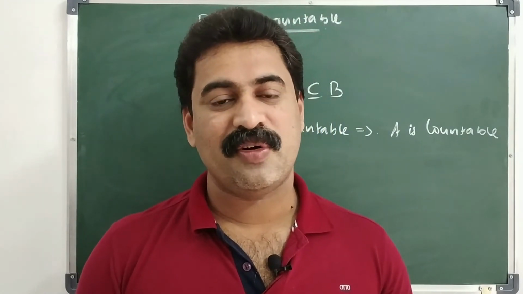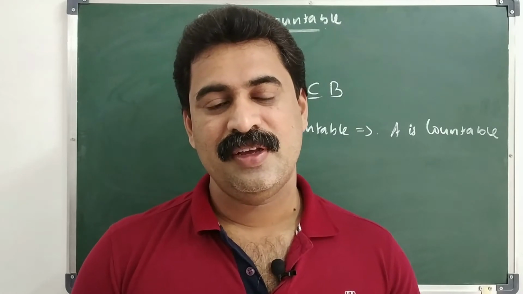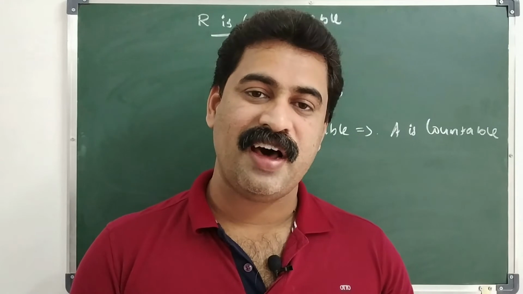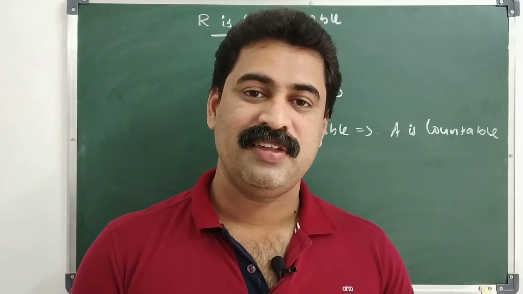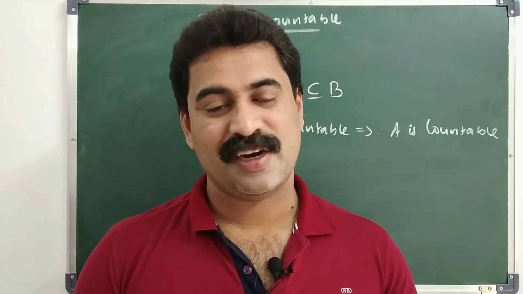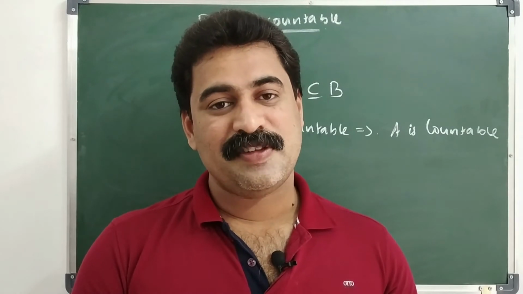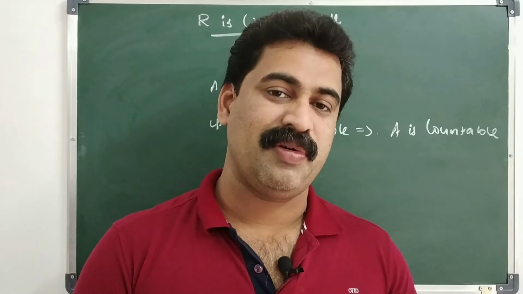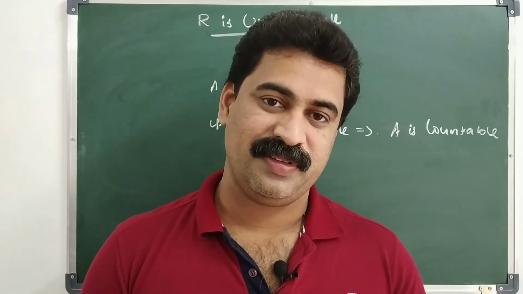What is its contrapositive? Contrapositive is if any subset of R is uncountable, then R is uncountable. Clear? Any subset of R is not countable, then R is not countable. That is the contrapositive. Clear?